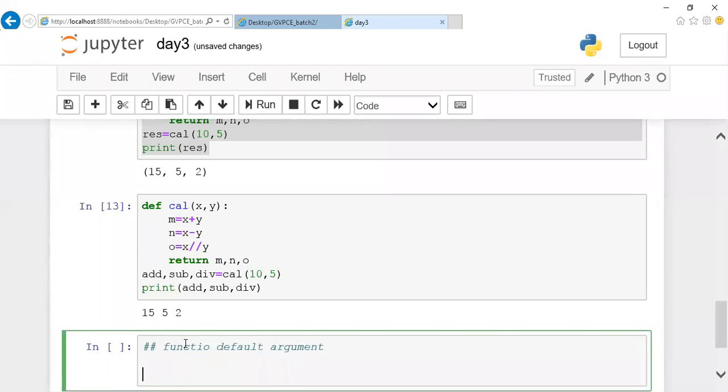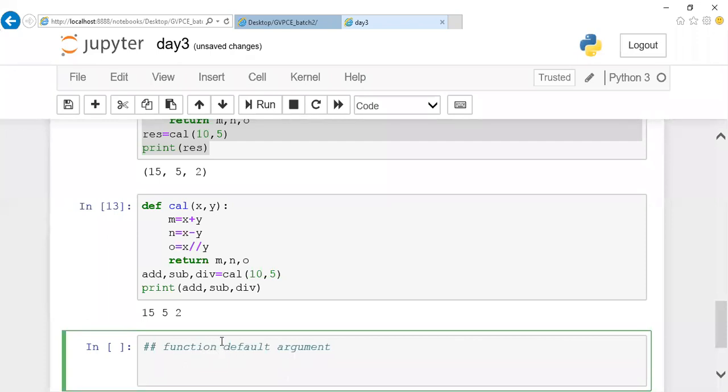Whenever you buy a phone, you can find the default settings. This is a prefixed one. Okay, if you want it, you can make use of the default setting. If you don't want it, you are able to change it. It's up to us, right? So let me show you a small example of a function with a default argument.